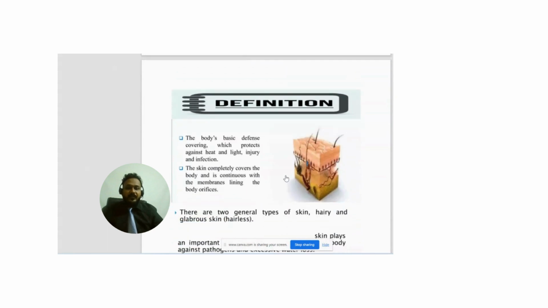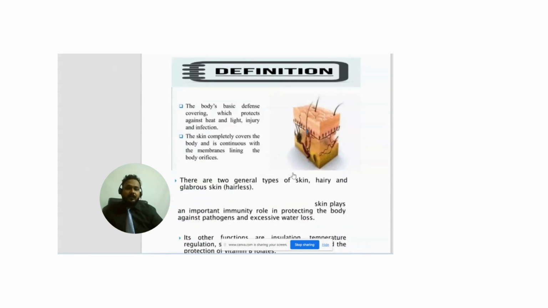Now the definition of skin: the body's basic defense covering which protects against heat, light, injury, and infection. Skin provides protection against pathogens which directly attack the skin, but skin also has some immunity and acts as a first line defense mechanism.